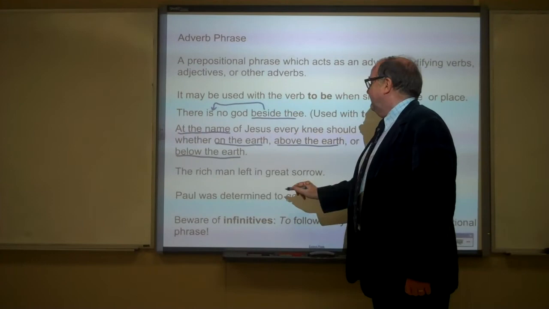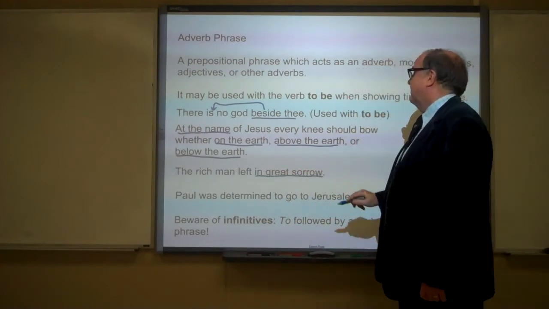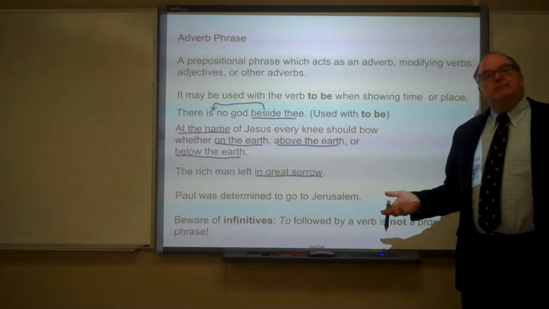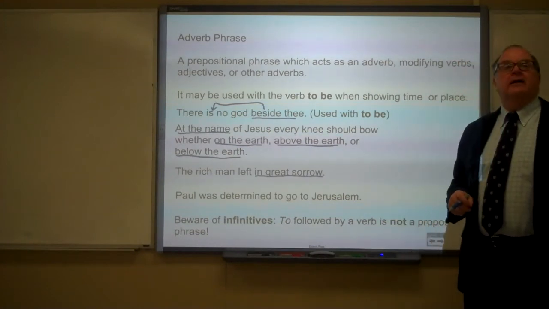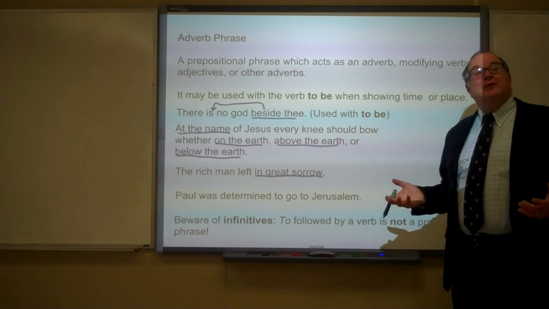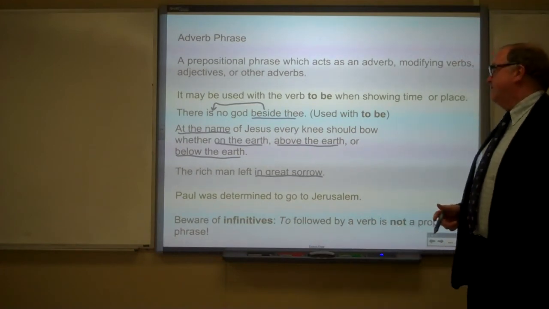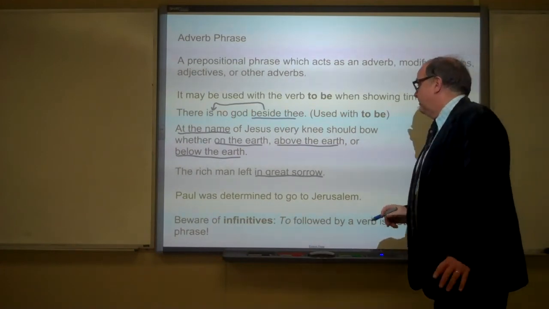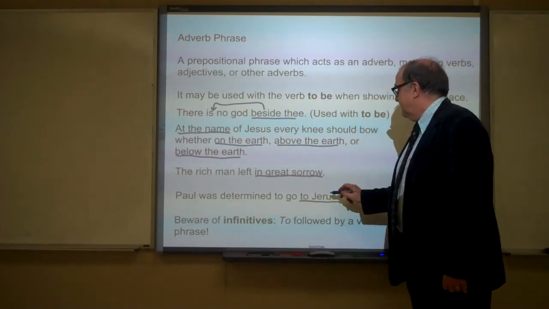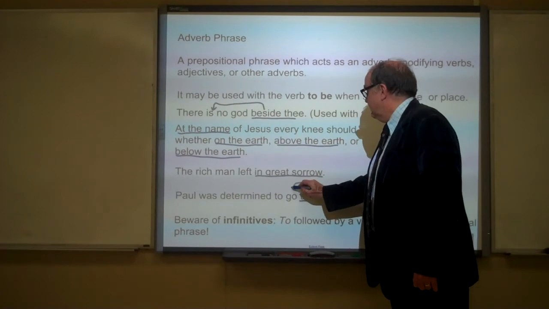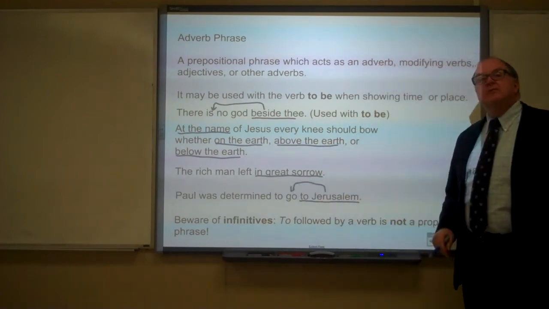The rich man left in great sorrow. In modifying left, modifying the verb, and answering the question how or in what manner. Paul was determined to go to Jerusalem. To Jerusalem modifies go, answers the question where.